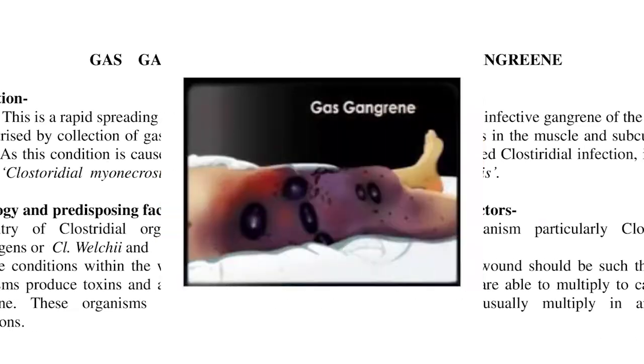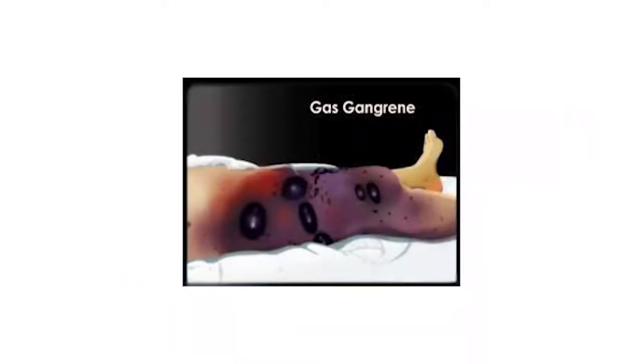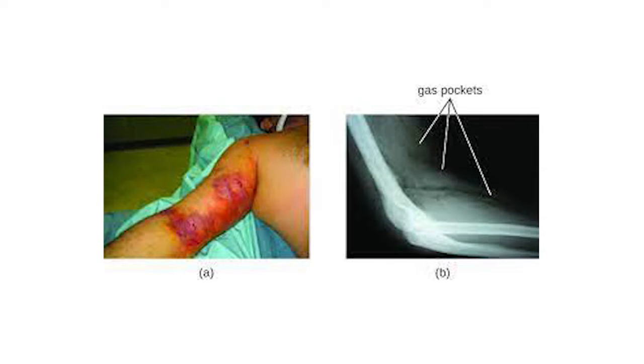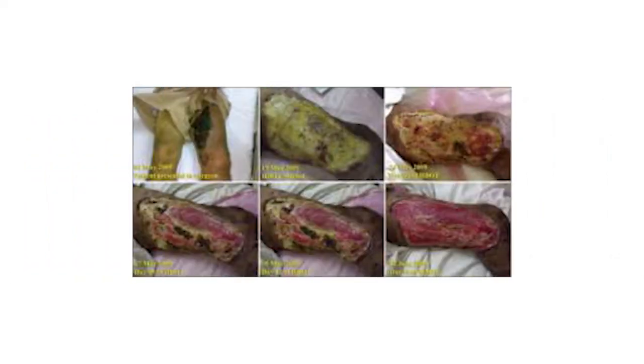Now, dear students, here is the image you are watching. This is a typical image of gas gangrene. The pockets of gas are seen in the infection of the thigh. This is another image of gas gangrene and the gas pockets seen in the X-ray. These are multiple cases after debridement, pictures of gas gangrene.